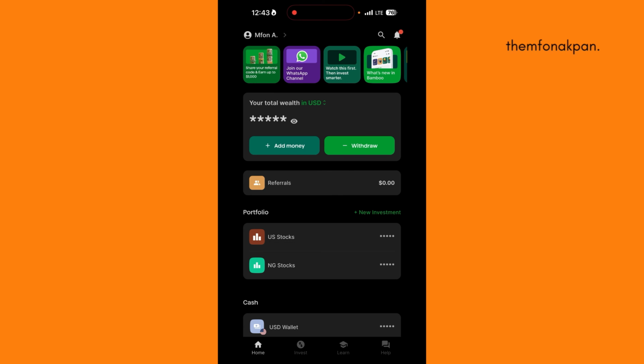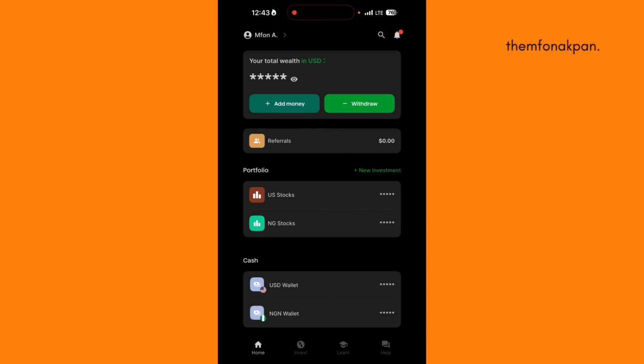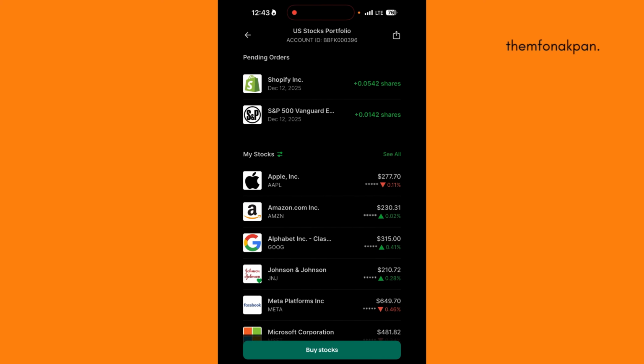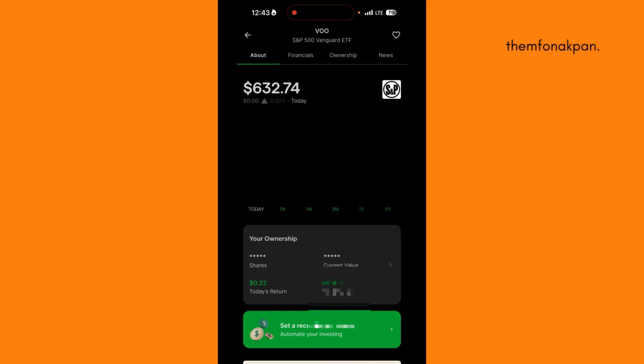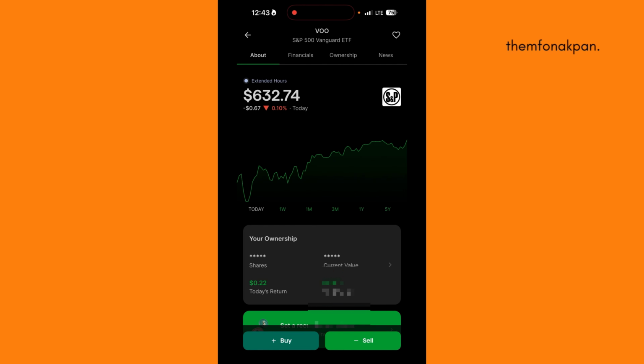So the ETF I use is the VOO S&P 500 Vanguard. It's not going to show in the search bar because I've invested in it already. So I'm going to come to my US stock, open it, and look for my ETF. This is the S&P 500. You can see, just go to your search bar and search for S&P 500 Vanguard ETF. There are other ETFs as well, but this is the one I invest in.